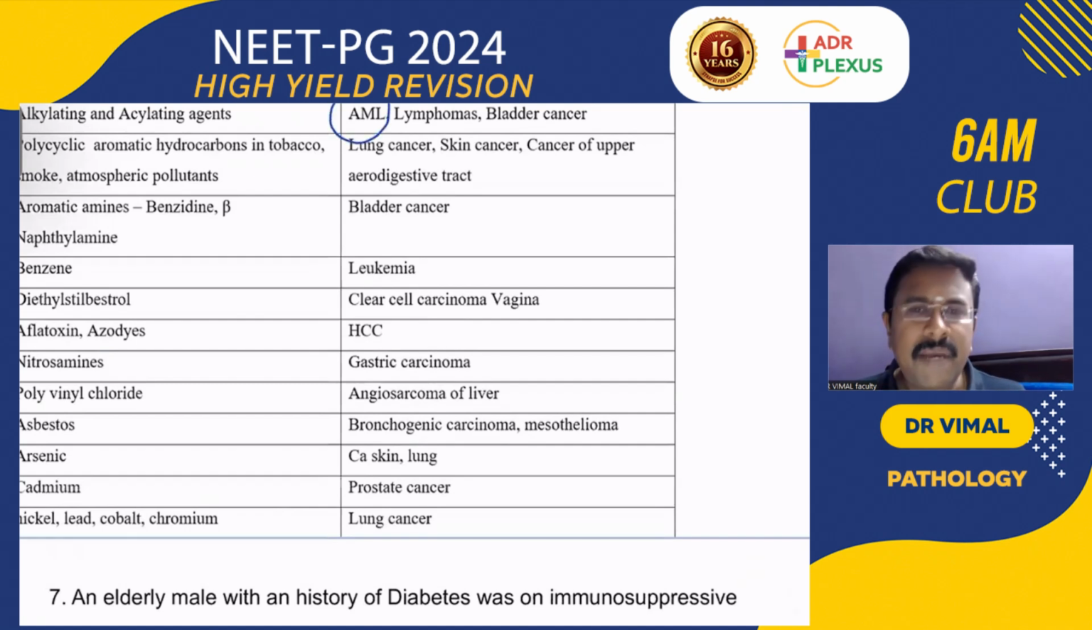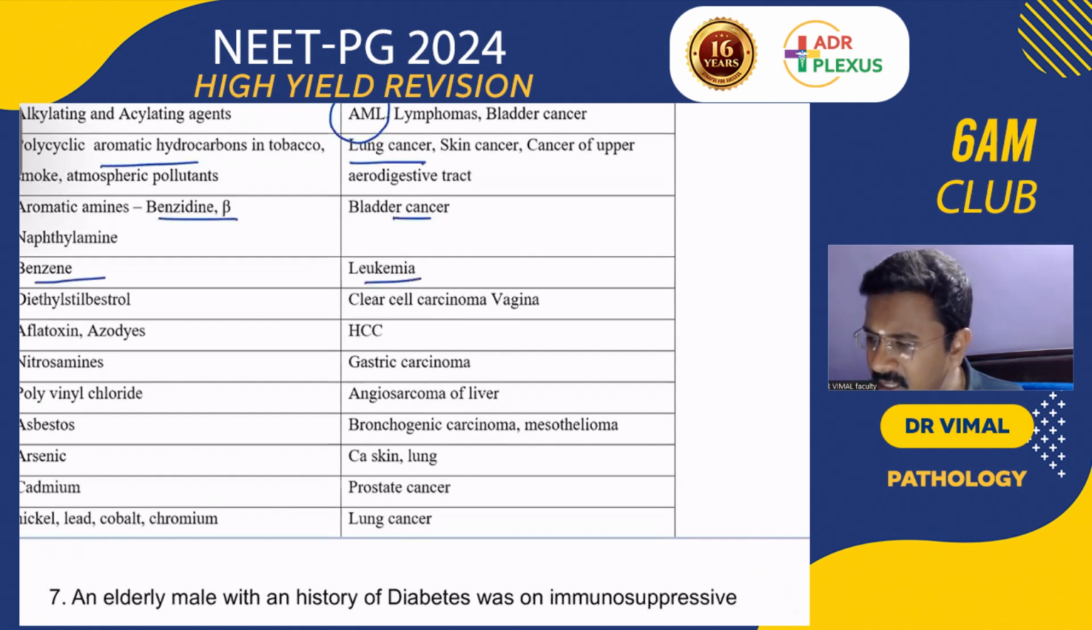Please remember, benzene causes leukemia, AML. Benzidine causes bladder cancer, and aromatic hydrocarbons cause lung cancer. Mothers exposed to diethylstilbestrol during pregnancy: the female fetus in later life can develop clear cell adenocarcinoma of the vagina. Aflatoxin, from Aspergillus flavus, causes hepatocellular carcinoma. Also remember that RCC, HCC, and choriocarcinoma are the cancers which prefer to spread via the hematogenous route.